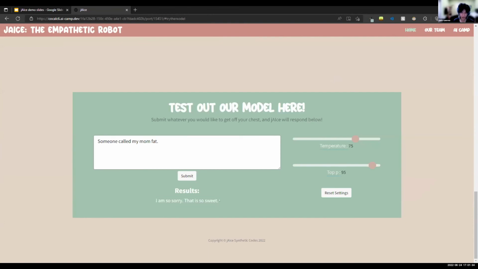So obviously there's some errors here. I guess it doesn't really get the connotation of calling someone fat, so. Okay, I like that one.